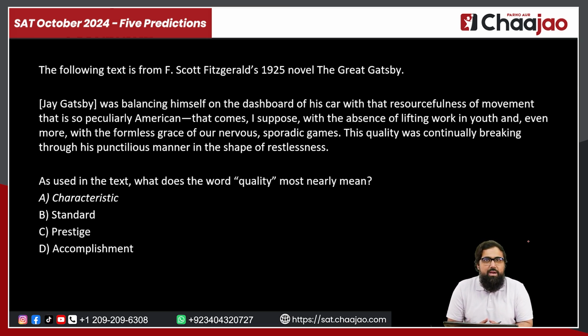So you don't have a blank, you have a word, and you are asked to find a synonym or a word that can fit in that particular context. And that is the best word for that particular context, right? So you have to find an alternative for a word that is already there. So this is a different kind of words in context question. It rarely comes, right? But I am predicting that you may see this question on the SAT.